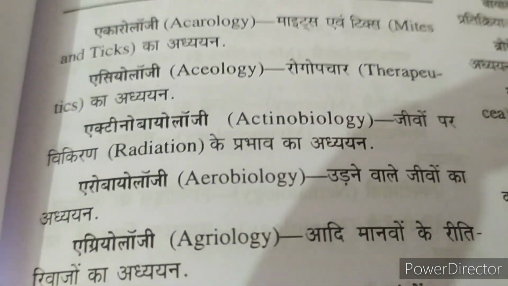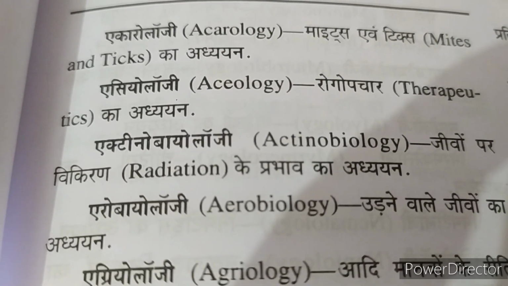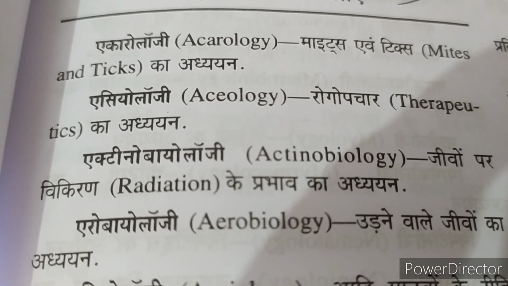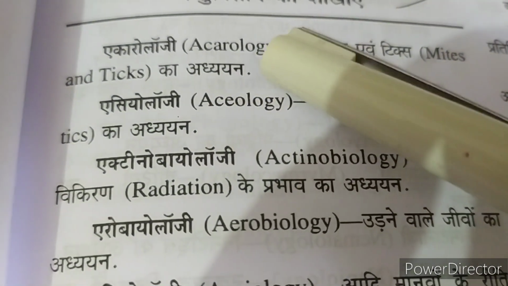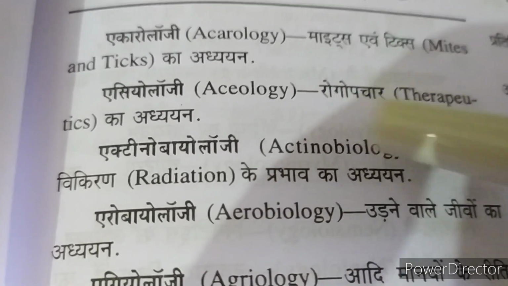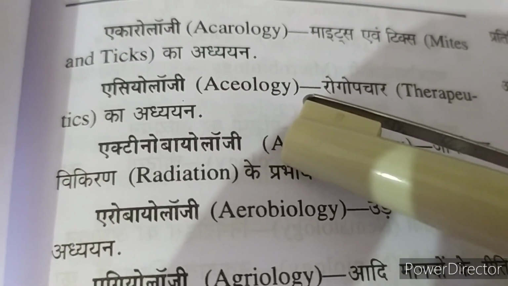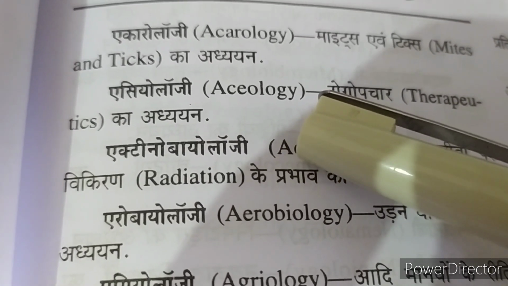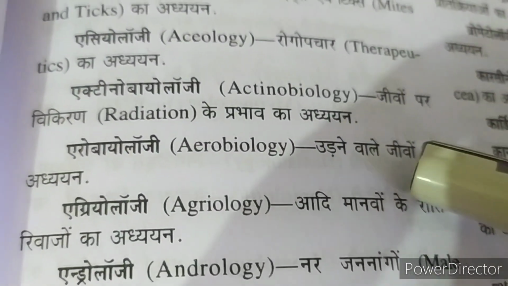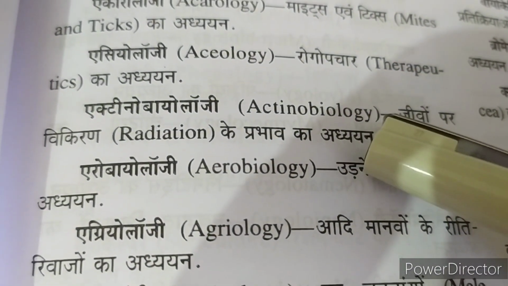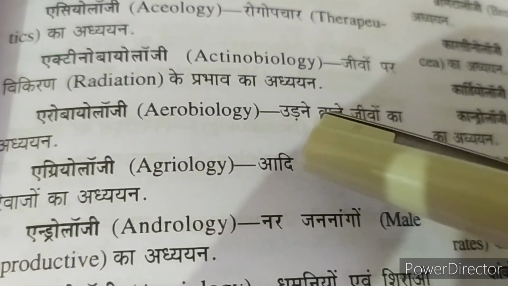Dear students, in this video we will deal with the various branches of zoology, what they are termed as, and in each branch what we study. First is acarology, in which we study about ticks and mites, a type of insects. Etiology, in which we study about therapeutics, that is how diseases are cured. Actinobiology, in which we study about radiation and its effects on the organisms.